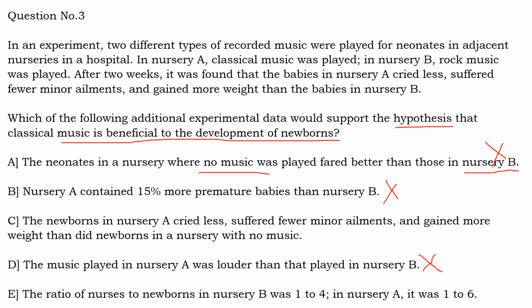Option E, the ratio of nurses to newborns in nursery B was 1:4 and in nursery A it was 1:6. So what this essentially means is that even with a lesser number of nurses in nursery A, the babies develop better than the babies in nursery B. Again, a comparison between nursery A and nursery B means again a comparison between classical music and rock music, which is not our question. Our question is to find the data that will support the hypothesis that classical music is beneficial for the development of newborns, meaning all newborns. So here this option is only talking about classical music being beneficial for the development of newborns versus rock music.